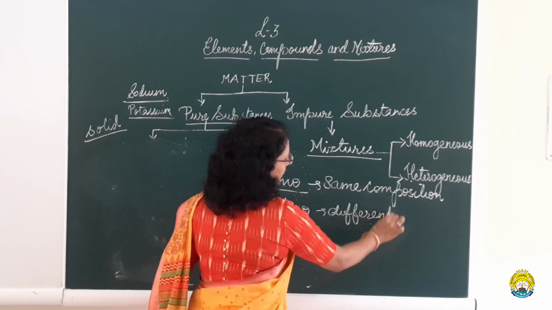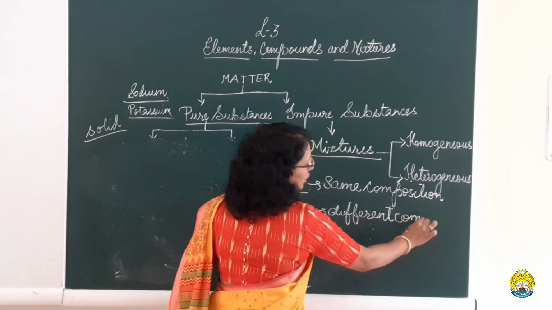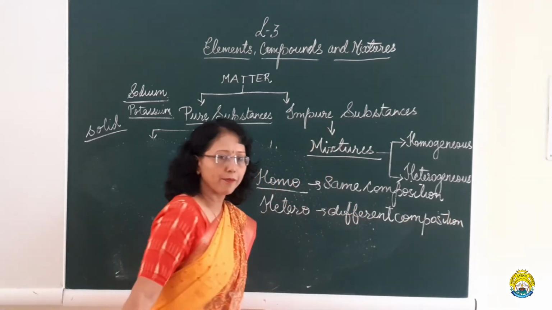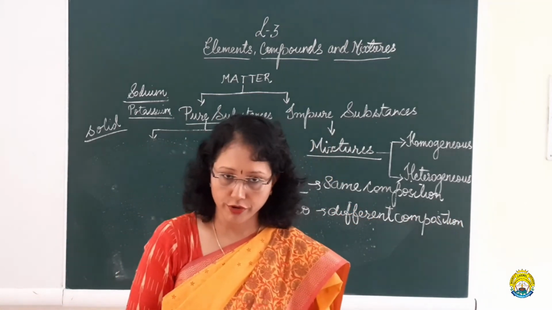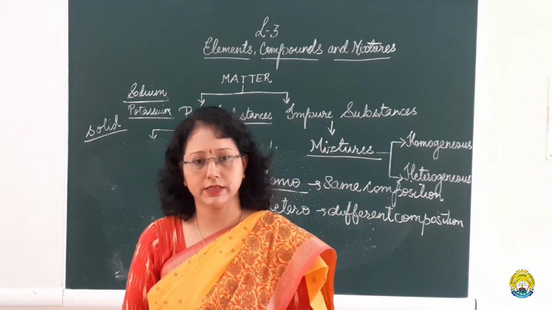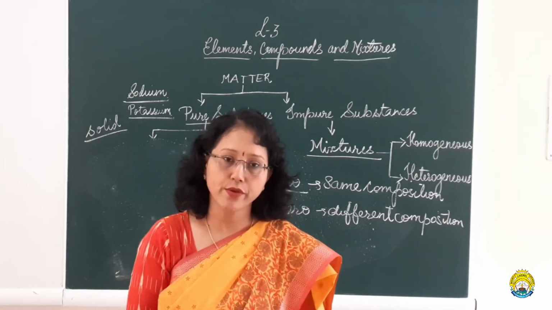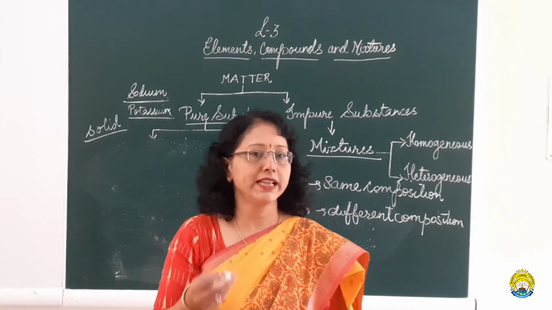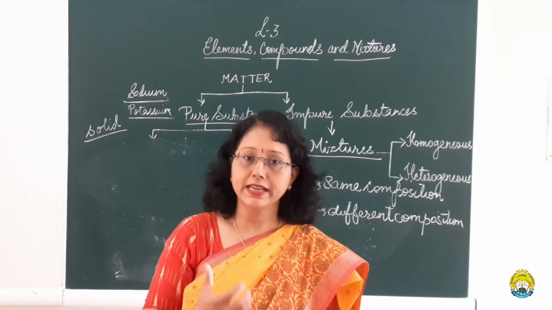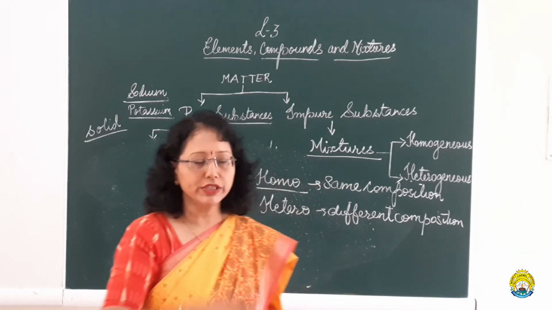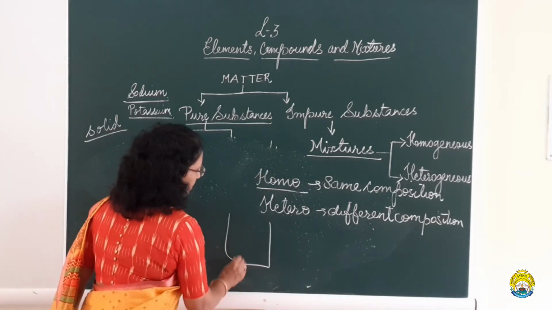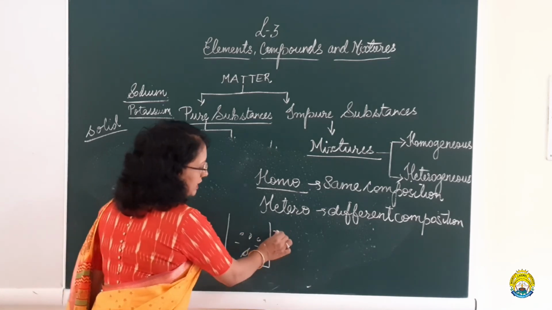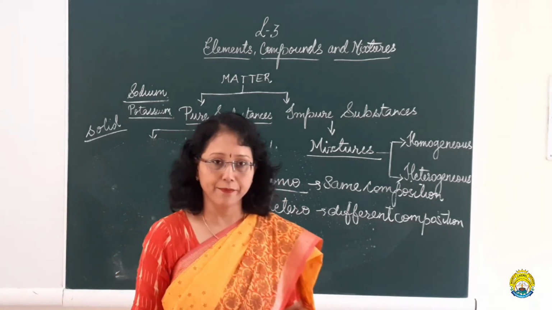Like if I take for example salt and water. When I add salt to water, what is going to happen? The salt is going to dissolve in water. So the water now present is salty water, uniformly dissolved. But in place of salt, if I take soil and add it in water, you will see different layers formed in water, either of the pebbles, either of the leaves. These layers can be separated there. So this is a